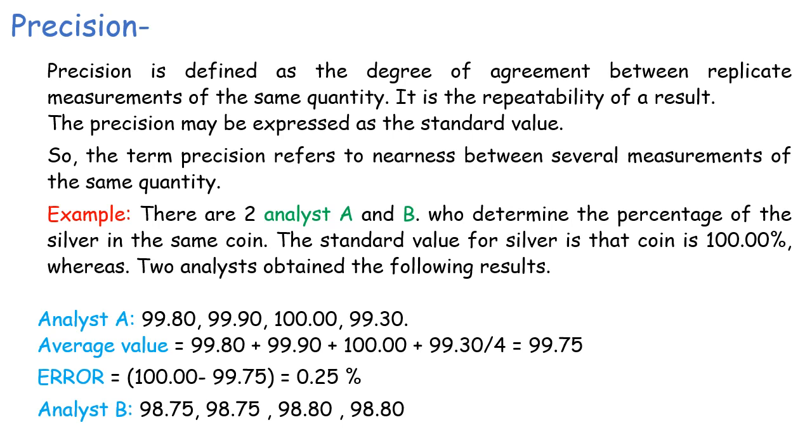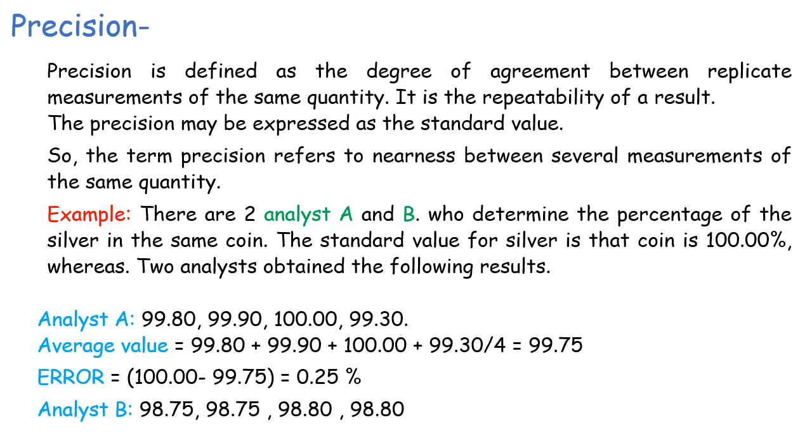Example: there are two analysts, A and B, who determine the percentage of silver in the same coin. The true value for silver in the coin is 100.00%, whereas the two analysts obtain the following results. Analyst A: 99.80, 99.90, 100.00, 99.30.